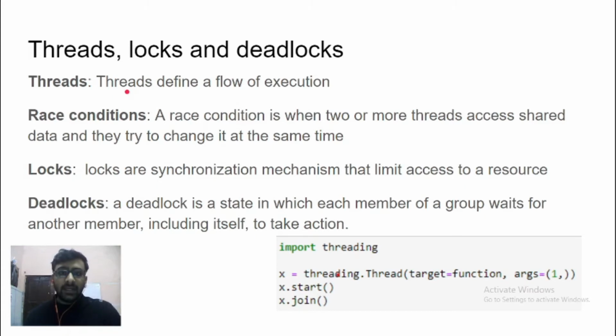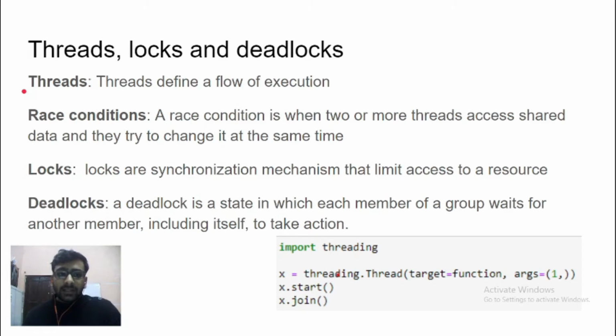It allows a thread to run for a particular amount of time, let's say 10 milliseconds, and after that it takes away the control from that thread and allows any other thread to use it. This kind of context switching is known as preemptive multitasking, and here the programmer does not have a lot of control over how threads are executed.